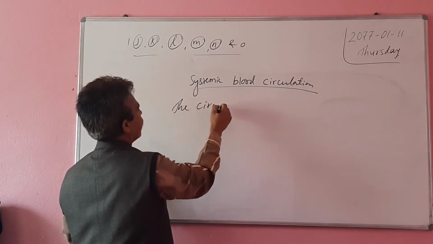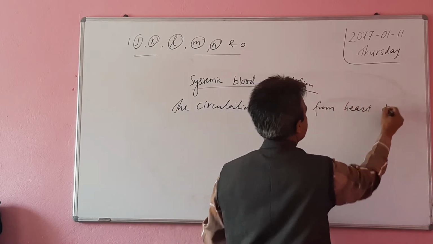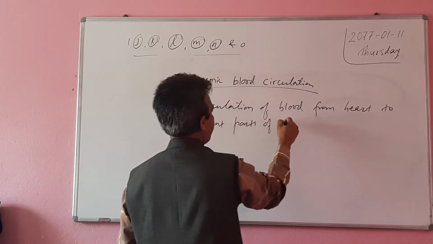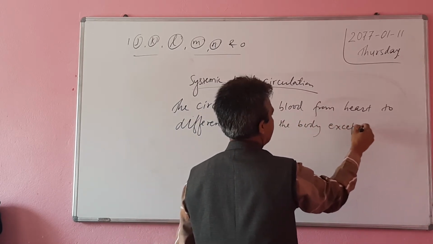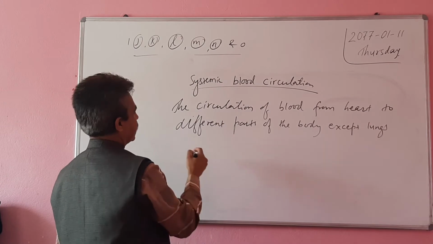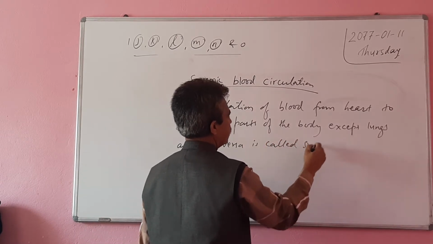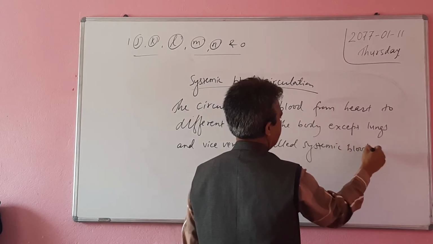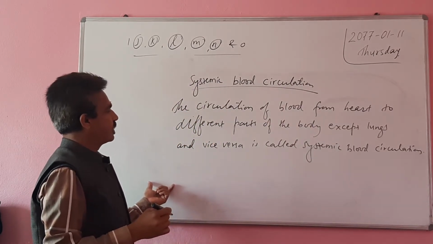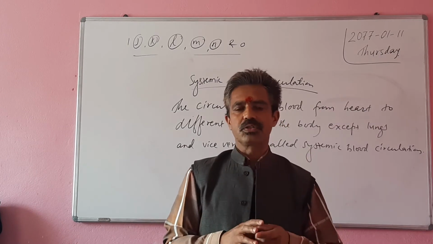The circulation of blood from heart to different parts of the body except lungs, and vice versa, is called systemic blood circulation.